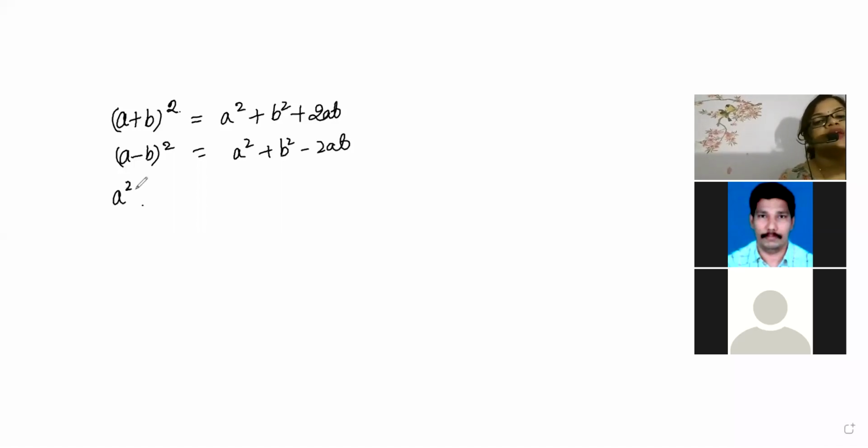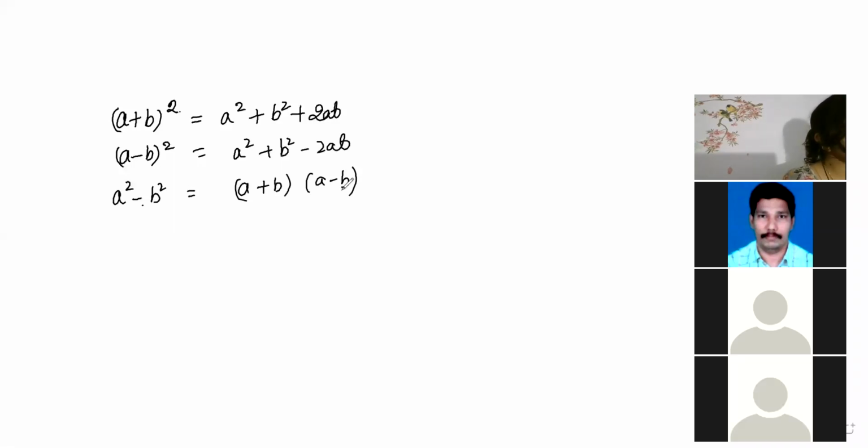When a square minus b square comes, it is written as a plus b into a minus b. Do my children know these three properties? Ekta, Sharmila, do you know these properties, beta? Yes. Okay, all of you know this property? Very good. So, beta, based on this, we will solve questions.